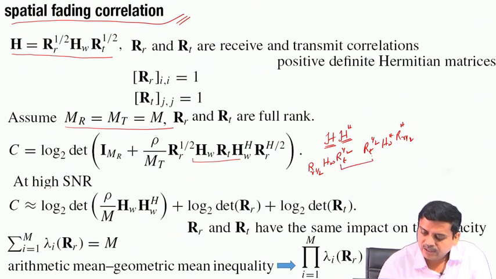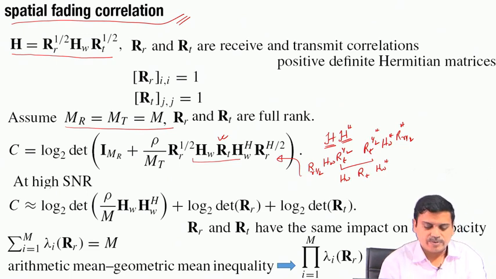R_T half Hermitian would give R_T, that is what you have, and then you have H_W Hermitian, rest of the terms you can easily figure out into this expression.